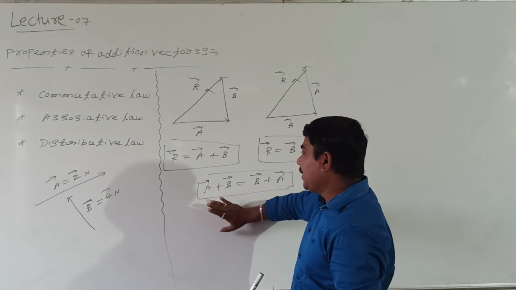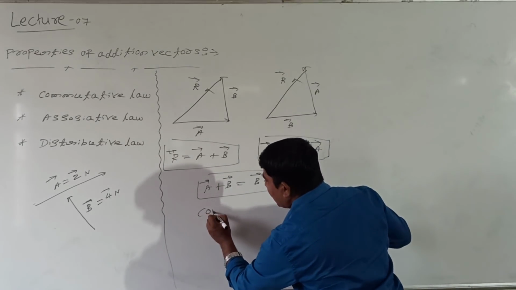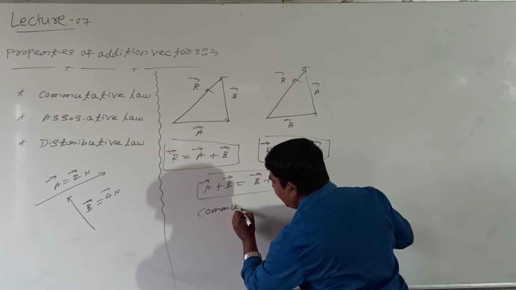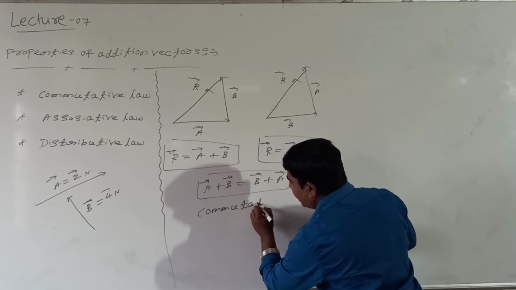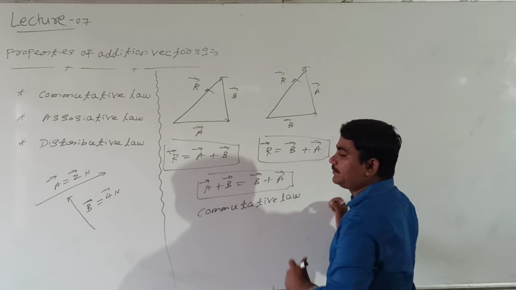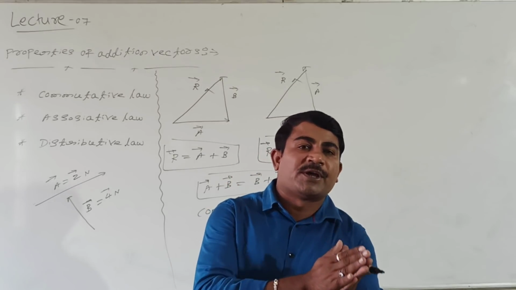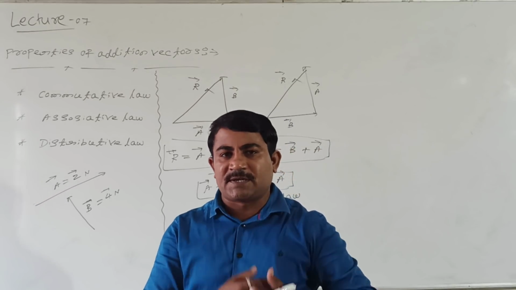This law we are calling the commutative law. Simply, vector A plus vector B can be written as vector B plus vector A. This we are calling the commutative law. I mean, addition of vectors is independent of their order. They give the same result.